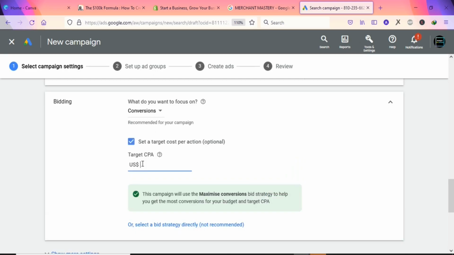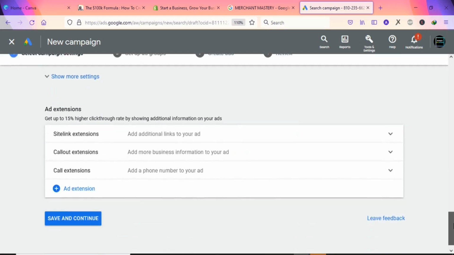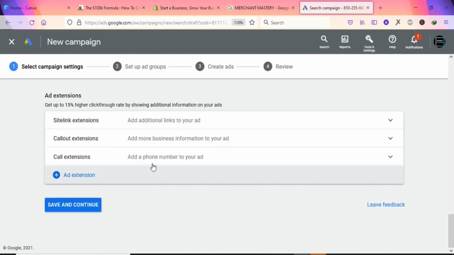Let's begin with a lower bid. If you are not getting impressions, you can come and edit the ad and then increase it a little bit. You can start with anything from 10 cents. You can also increase a little bit, because you don't want to over lower the cost per click. If you over lower it, you are not going to get any impressions. Let's begin with 20 cents. Once that is done, the next thing is the ad extension. We don't need ad extensions, so we are going to click on save and continue. So you click on that.